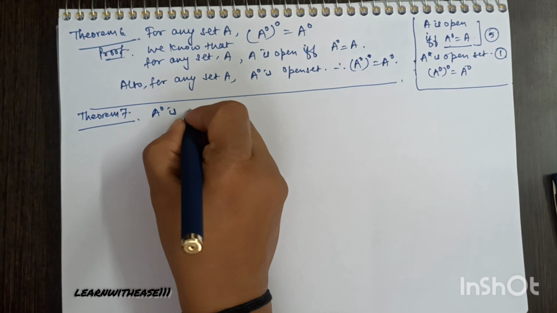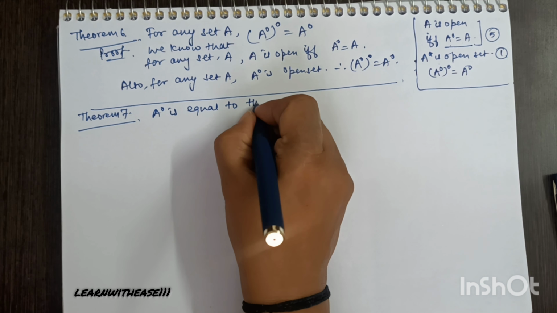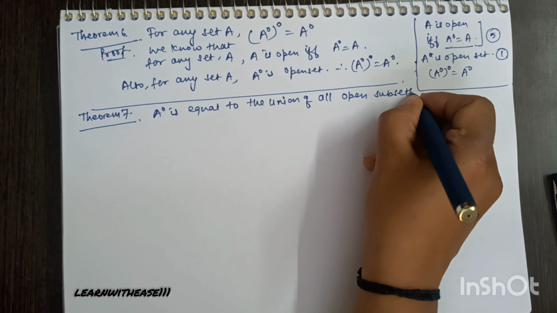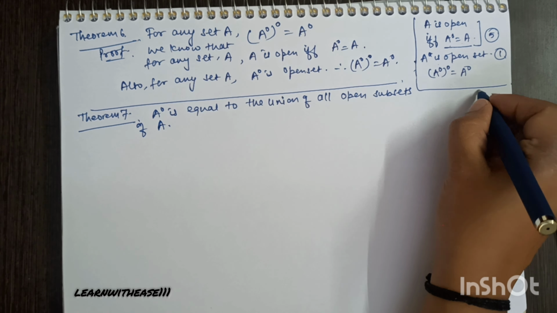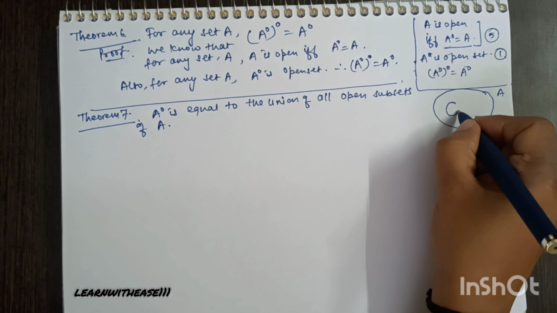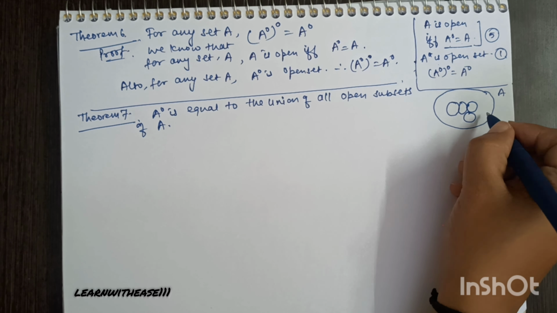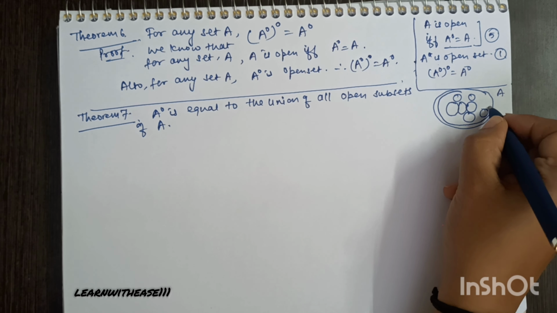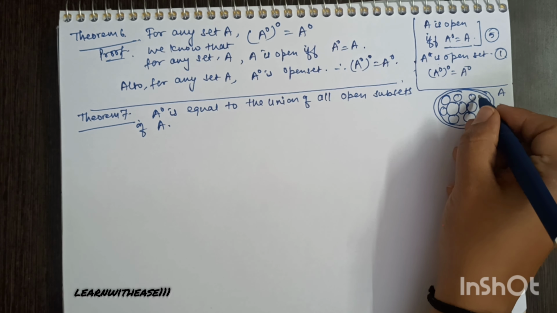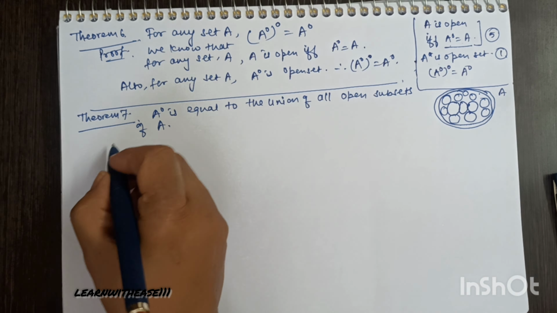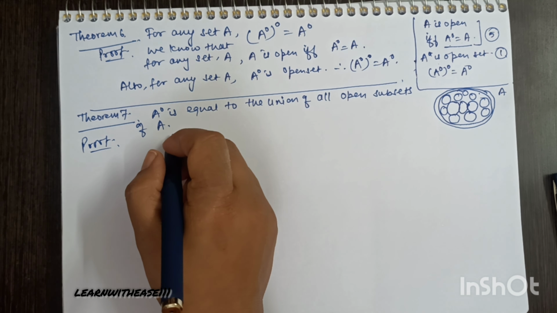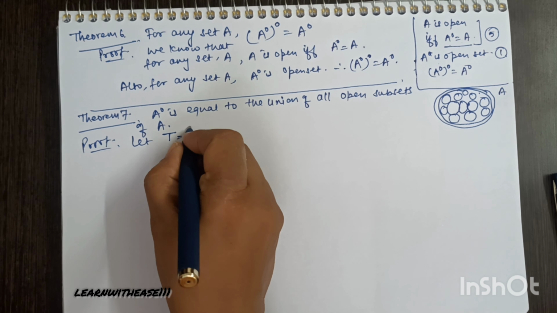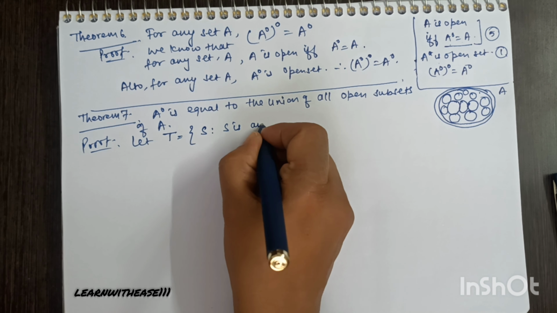Next theorem, A naught is equal to the union of all the open subsets of A. See, this is set A. Suppose A has open subsets contained in A. The union of all such open subsets will be A naught. So first of all we have the collection of open subsets of A. Let T be the set which contains all the open subsets of A.